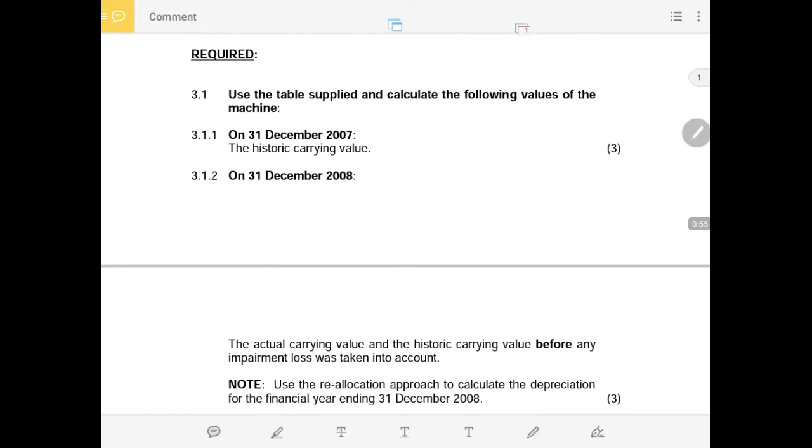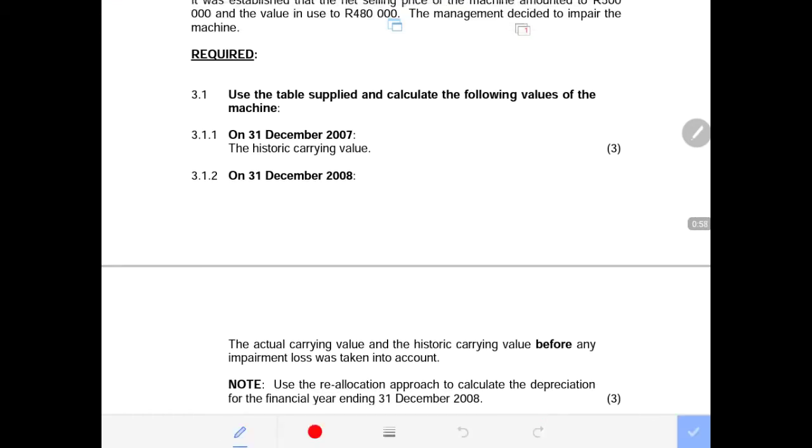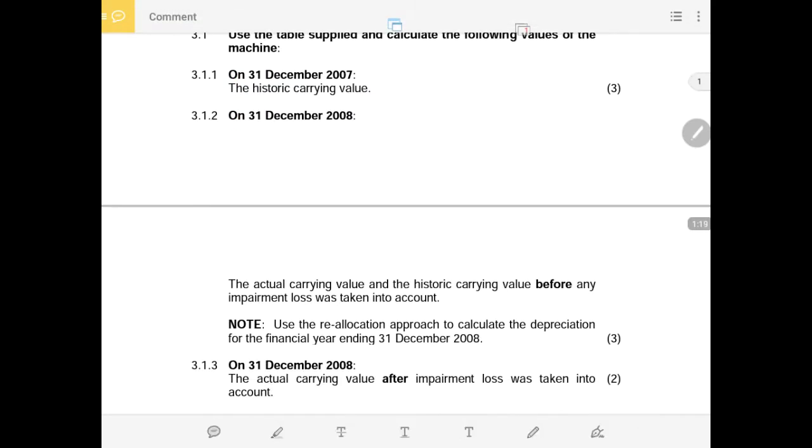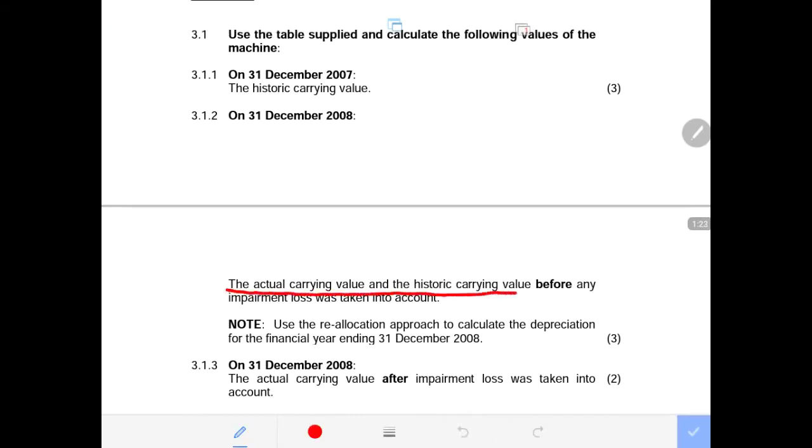We are required to use the template or the table that is provided to you students, and to record the following values under the historic cost value at the end of December 2007, and at the end of December 2008: the actual carrying value and the historic carrying value before any impairment was taken into account.